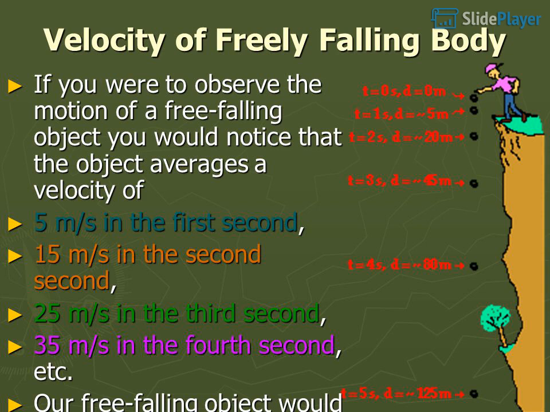Velocity of freely falling body. If you were to observe the motion of a free-falling object, you would notice that the object averages a velocity of 5 meters per second in the first second, 15 meters per second in the second, 25 meters per second in the third second, 35 meters per second in the fourth second, etc. Our free-falling object would be accelerating at a constant rate.